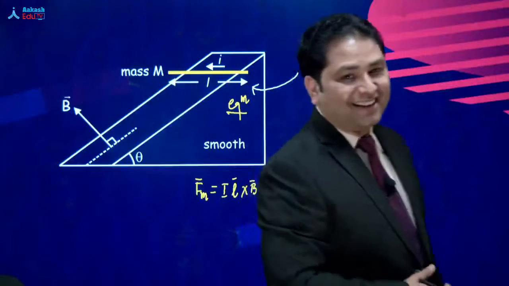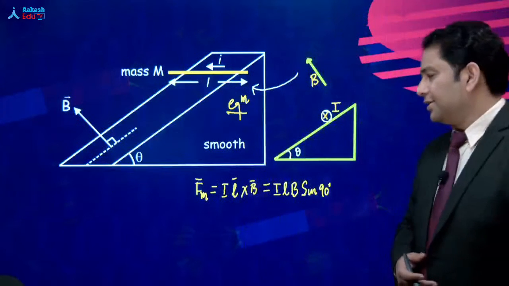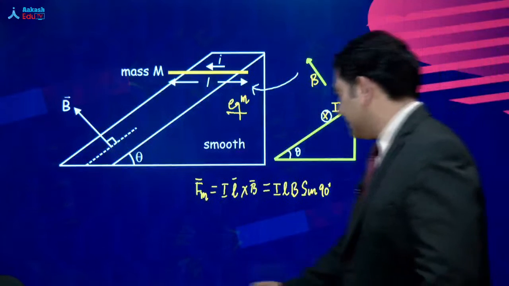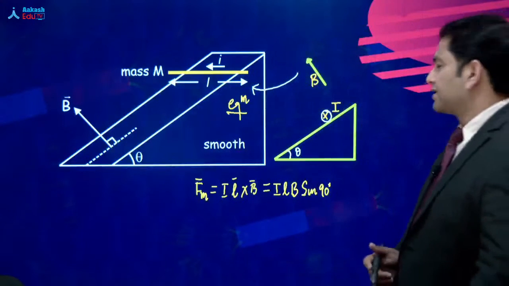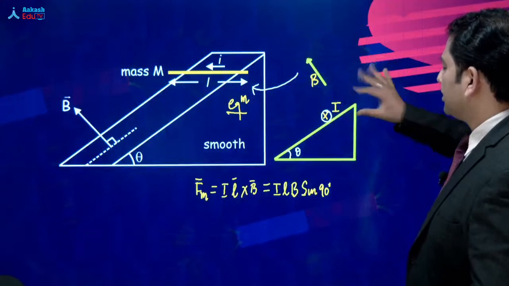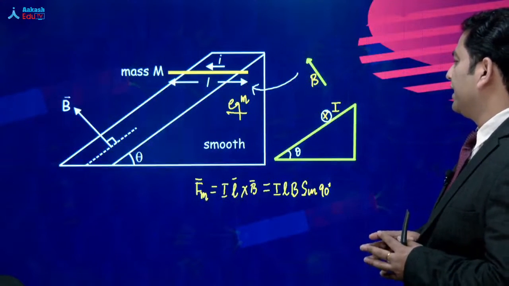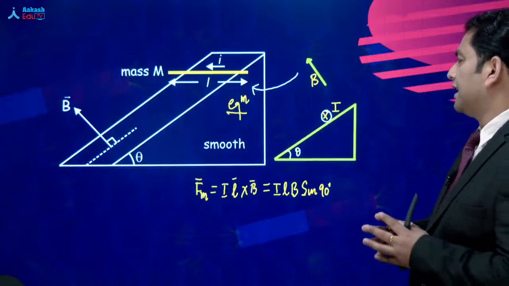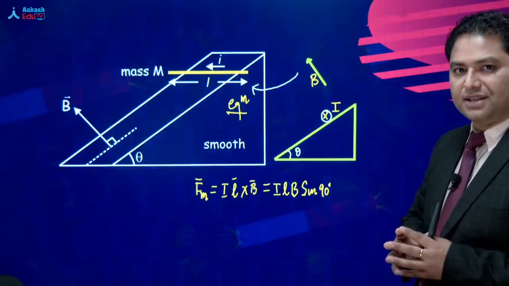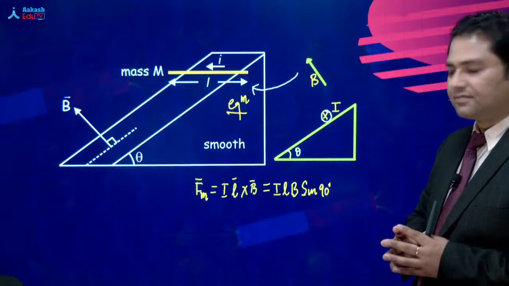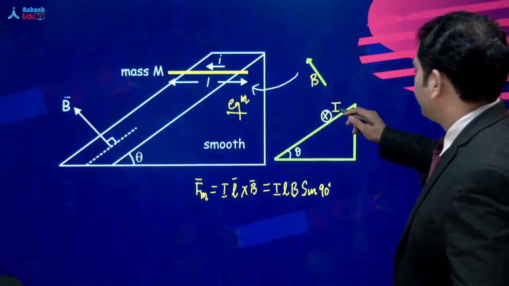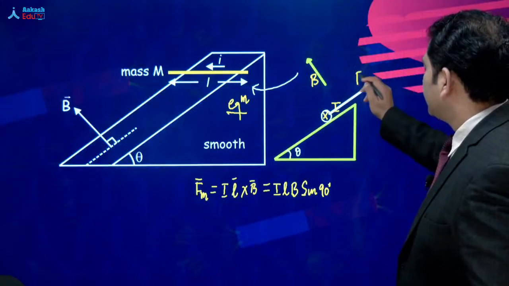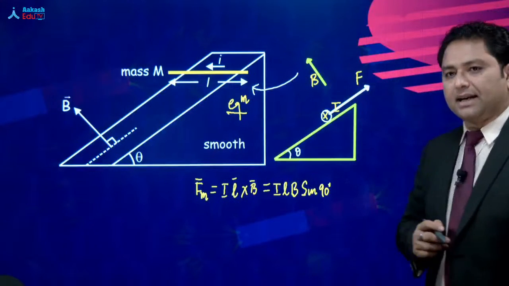Okay. Now, we've calculated the magnitude of the force. But the most important thing is that how do you write the direction? Direction की बात करते हैं. I, L cross B. Now, I don't know in which way are you trained, but you just try to see what would be the direction of the force. Let's try to understand. आप देखेंगे, the direction of the force is going to be in this manner. So, that is how we apply the cross product. So, that is the magnetic force.